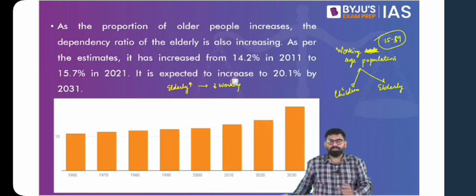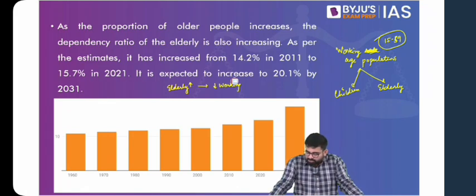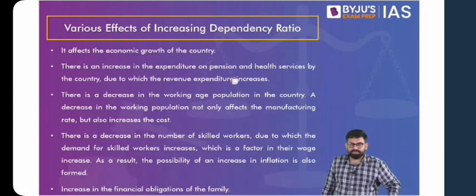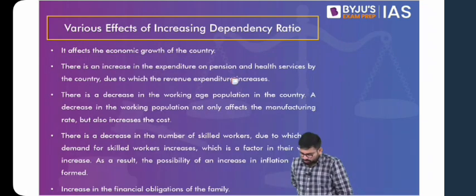Now, let's come to the problems related to dependency ratio. Let's look at your suggestions before that. Decreased participation in the workforce, yes. There will be fewer people who will be earning, who will be involved in any kind of work. Everyone is suggesting the same argument that one has extended. So let's look at the various problems related to this.